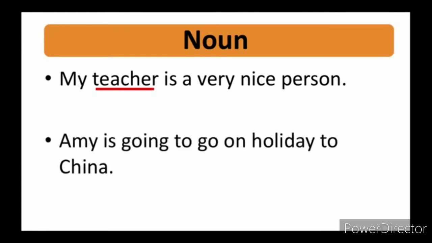Second example: Amy is going to go on holiday to China. There are two nouns here. One is Amy and another one is China. Amy is the name of a person. China is the name of the country or place. So this is about noun. These are the basic things that you should know.